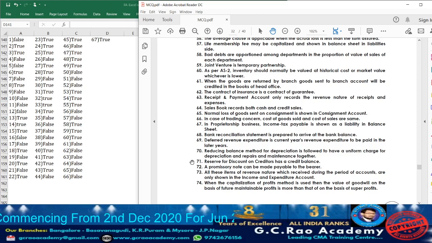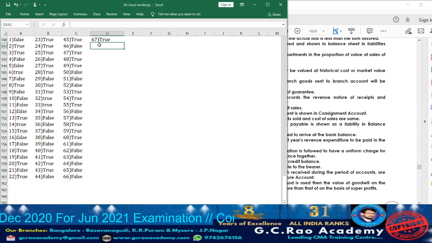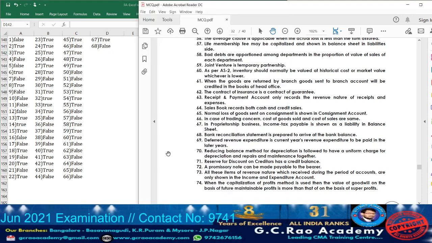Now moving on to question 68. What are they telling? Bank reconciliation statement is prepared to arrive at the bank balance. False. It may be prepared to arrive at the cash balance also as well as the bank balance. They have given only bank balance. So accordingly the statement is false.